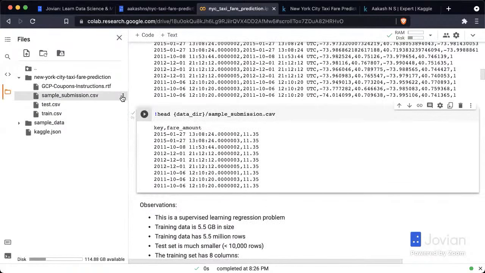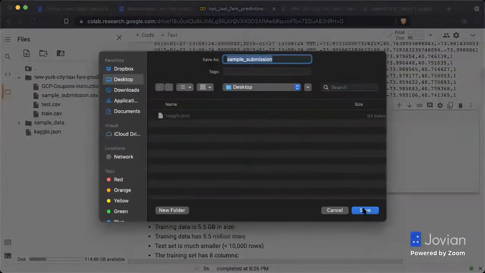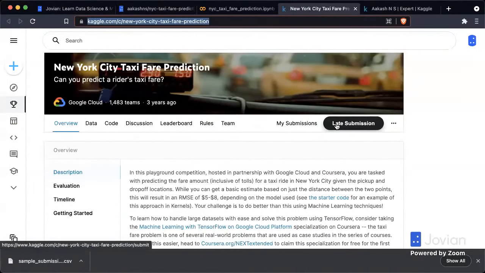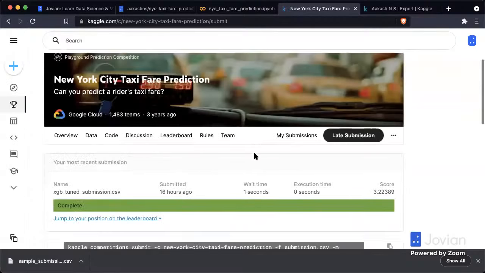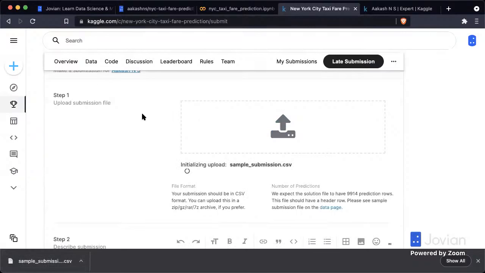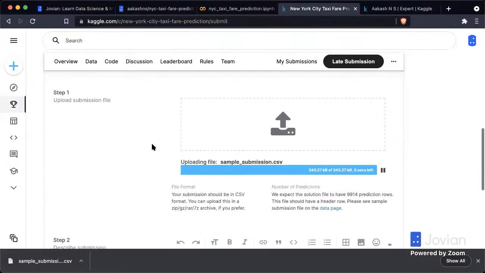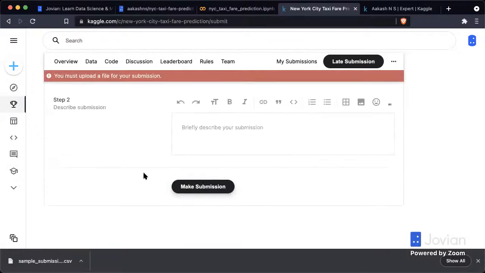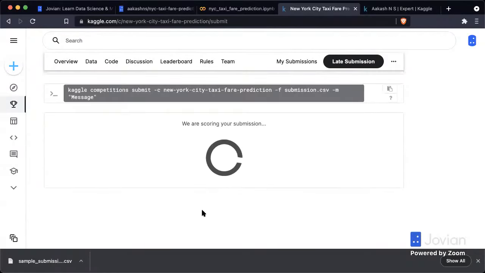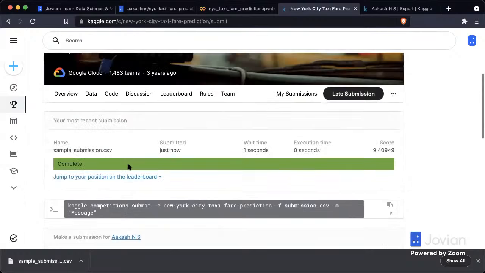And then you need to download this file. So I'm going to download it right here onto my desktop. And then you can come to this competition page and click on late submission. And you can upload this file here containing the sample submission, which is the key for each row in the test set and your prediction. And then you can make a submission once this is uploaded, of course. And once you make a submission, your submission is going to be scored. So the score for the submission is 9.4.